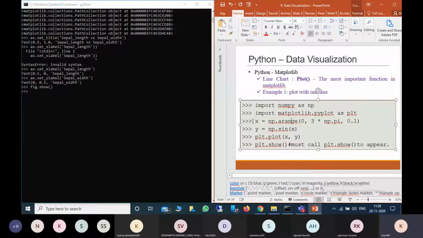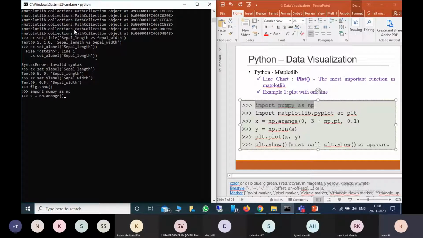I will generate some random data and then try to plot that. So x-axis equal to np.arange function, which all of you know.